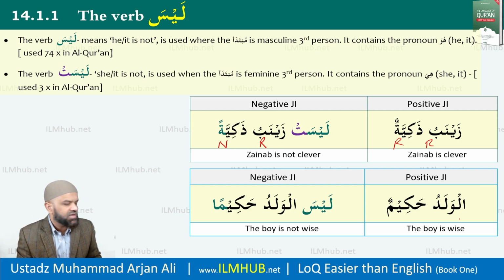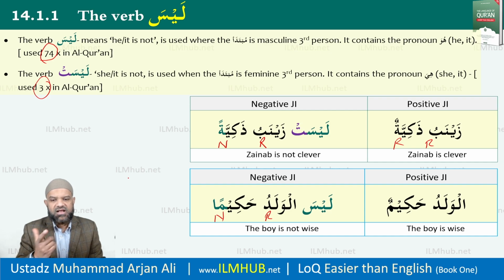Now in the same example here, Al-Waladu, which is masculine, Hakimun, the boy is wise. But I want to say the boy is not wise. I simply put Laysa in front, Al-Waladu, which is rafa, and this is nasab, Hakiman. So Laysa al-Waladu Hakiman, the boy is not clever. So the use of Laysa in the Qur'an has been 74 times as far as I could find, and 3 times for Laysat. So you can see here, alhamdulillah, how they're used.